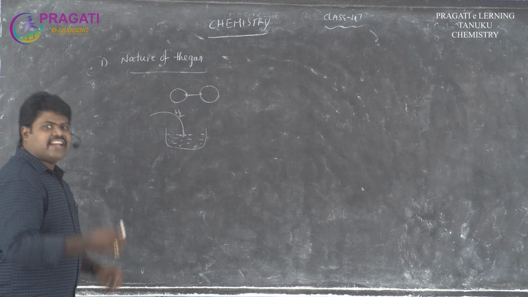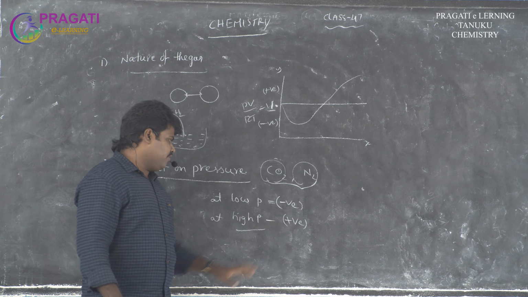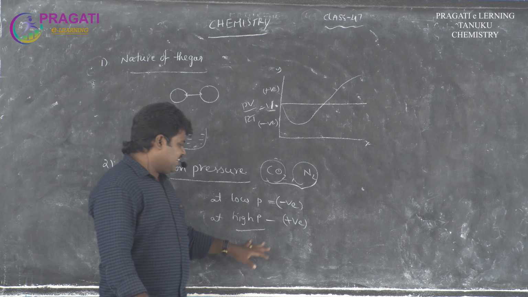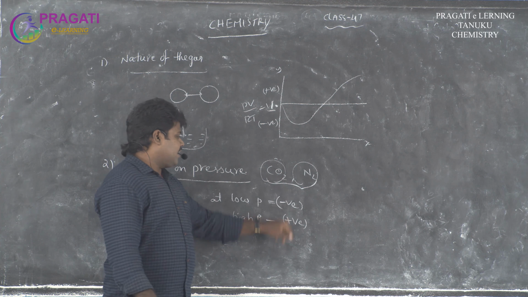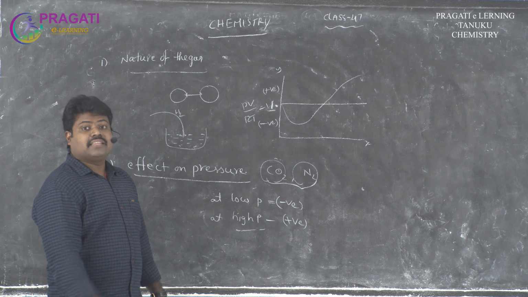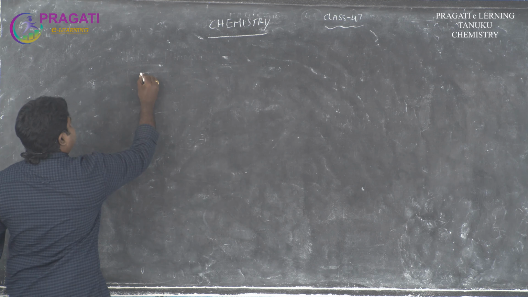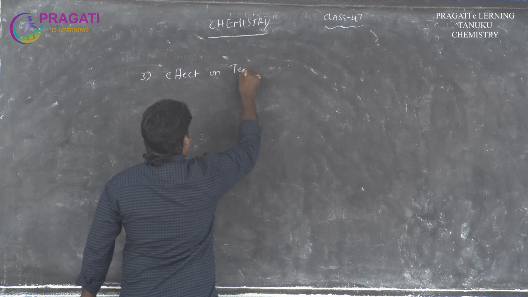At low pressure, many gases show the negative deviation, and as pressure increases, at high pressure the gases show the positive deviation. And then the next factor is the effect of temperature.